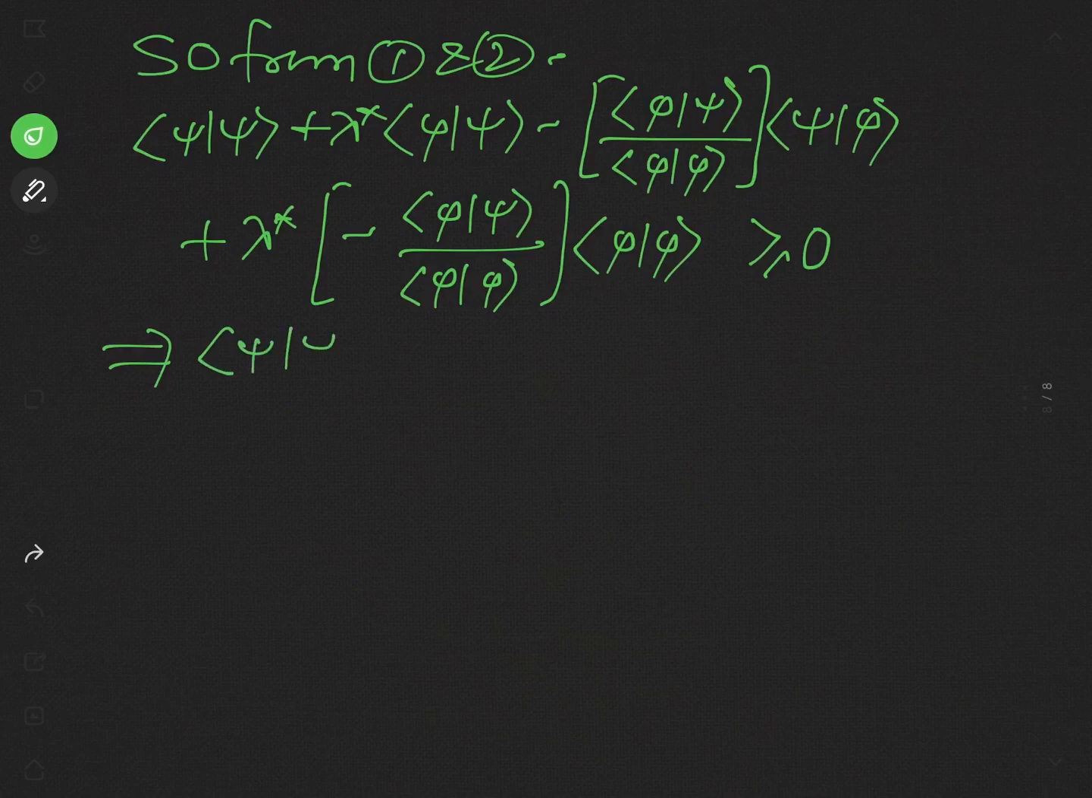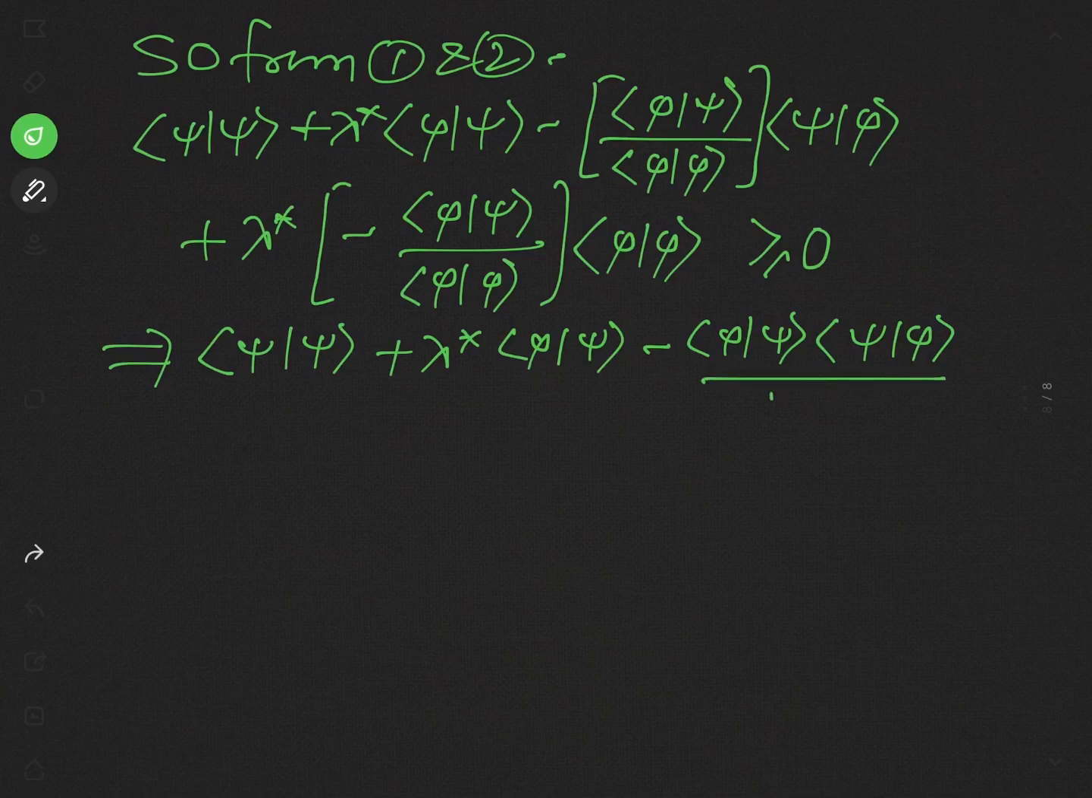This will be the product of psi with psi plus lambda star product of phi with psi, minus the product of phi with psi times the product of psi with phi over the product of phi with phi, and minus, see here, this will cancel out, and so the result will be lambda star, lambda star product of phi with psi.